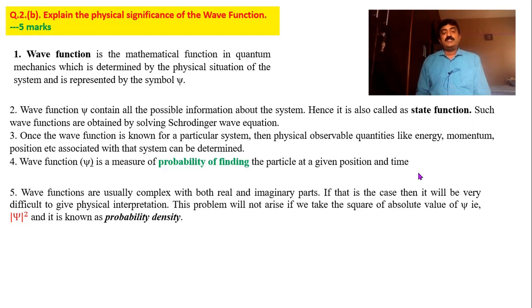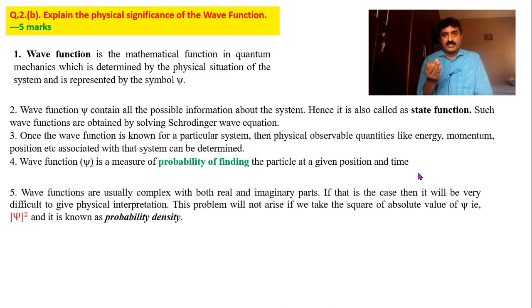Now wave functions are usually complex. This is the major problem. As I told you in the Schrodinger wave equation derivation, I wrote psi is equal to A into e to the power of minus i(omega t minus kx). So you notice there i is imaginary, with a negative sign. That means the wave function is complex and can be negative. But probability cannot be complex, probability cannot be imaginary, probability cannot be negative.